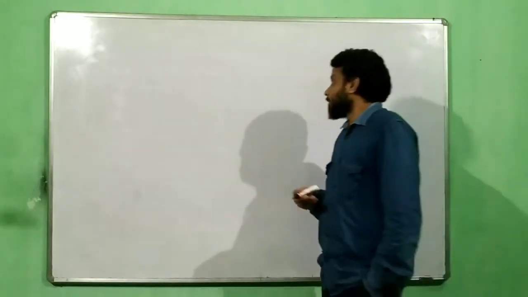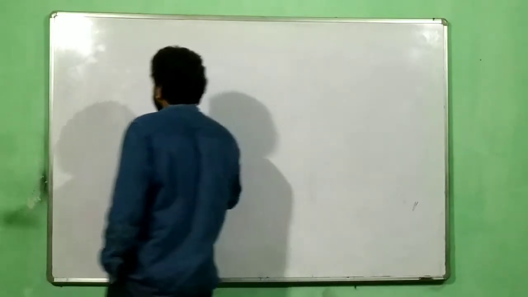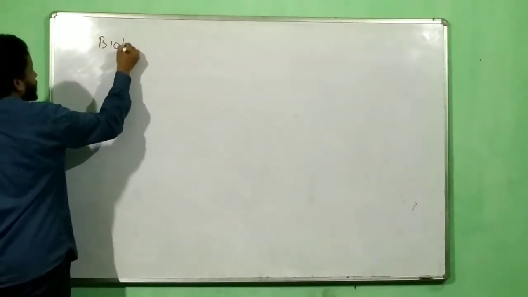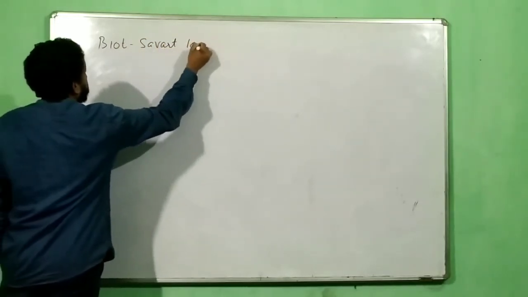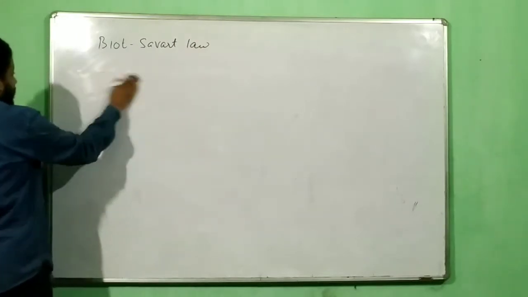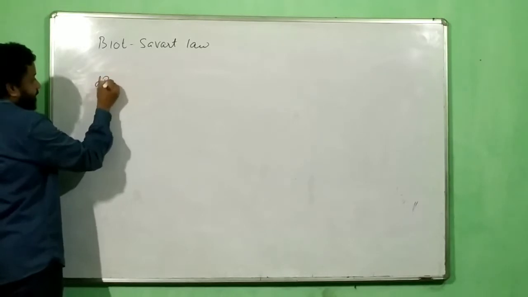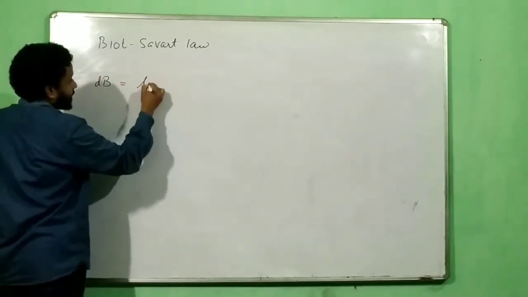So what do Biot and Savart say? We will start with this law, called the Biot-Savart law. The Biot-Savart law formulates the magnetic field and the current in this manner.